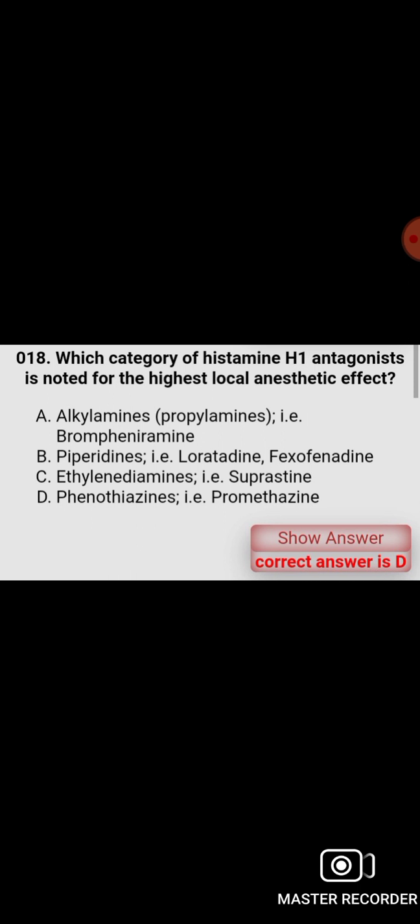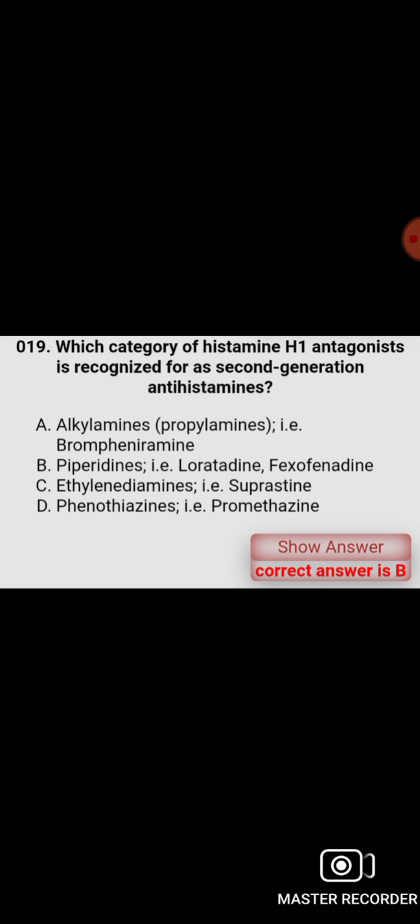Which category of histamine H1 antagonist is noted for the highest local anesthetic effect? Phenothiazine, that is promethazine. Which category of histamine H1 antagonist is recognized for a second generation antihistamines? Piperidines, that is loratadine and fexofenadine.